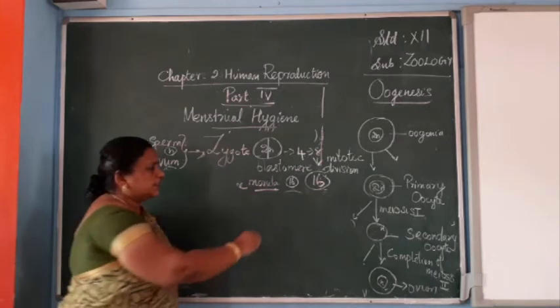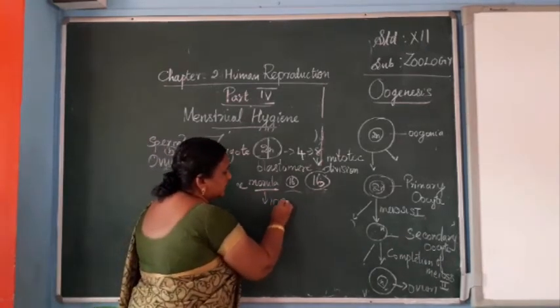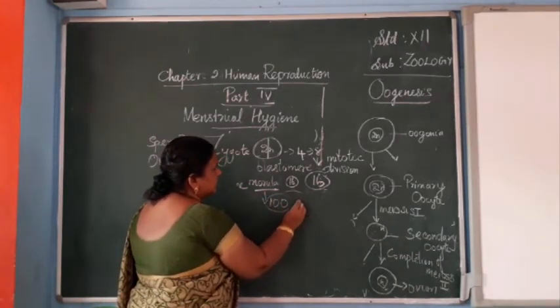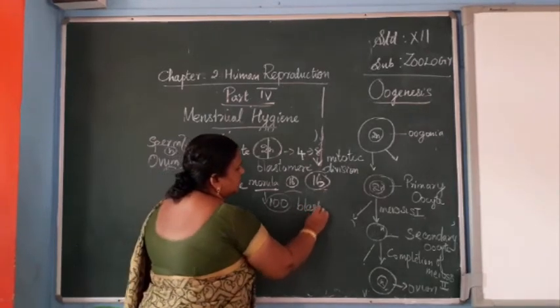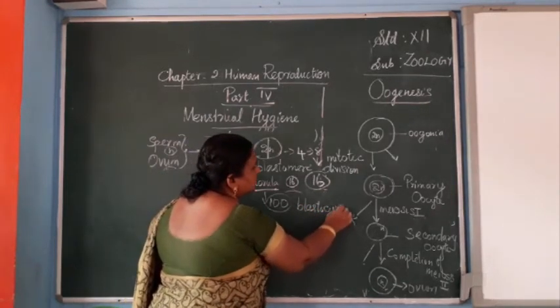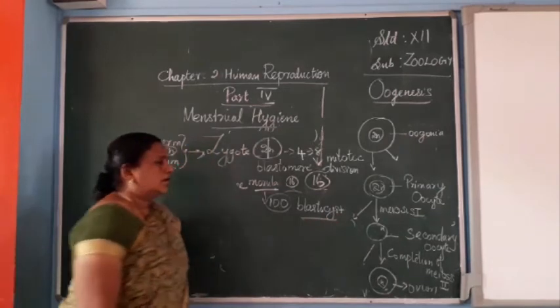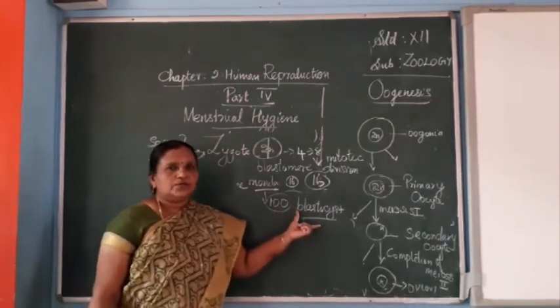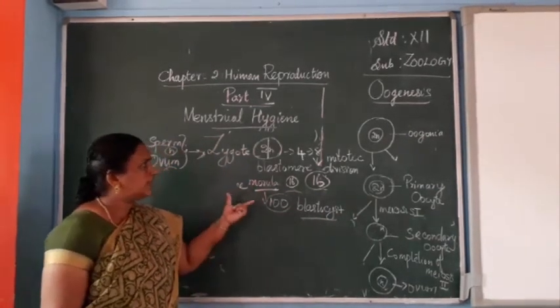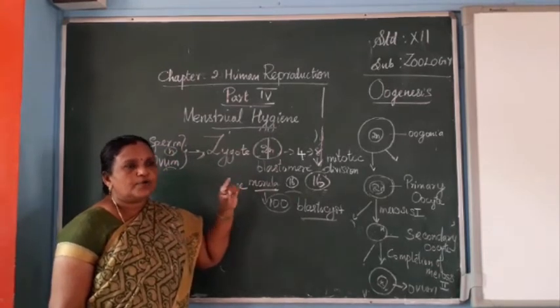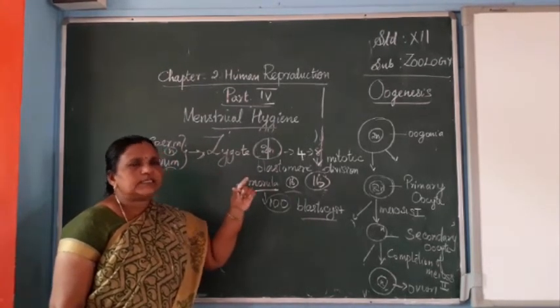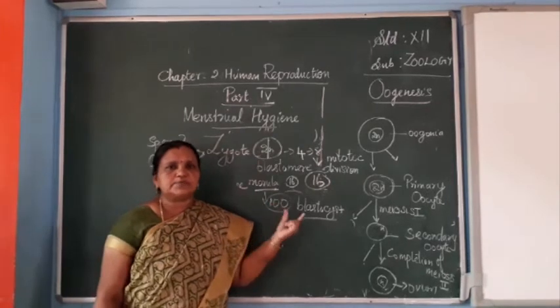Then afterwards, when it is converted into about 100 cells, it is called the blastocyst. Now this blastocyst will be implanted on the uterus. Everything happens at the junction between the ampulla and the isthmus area.